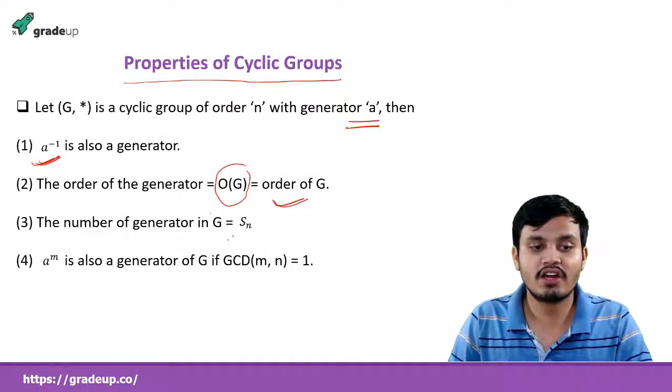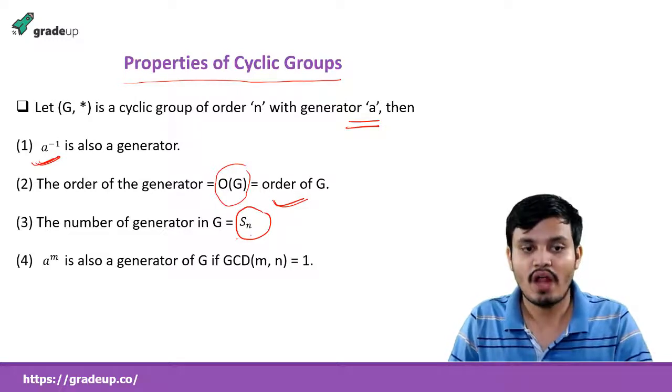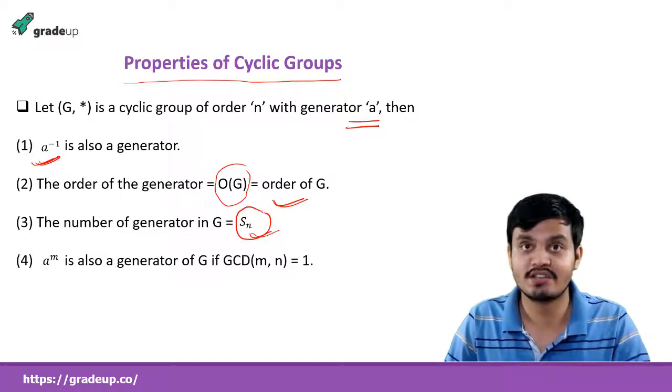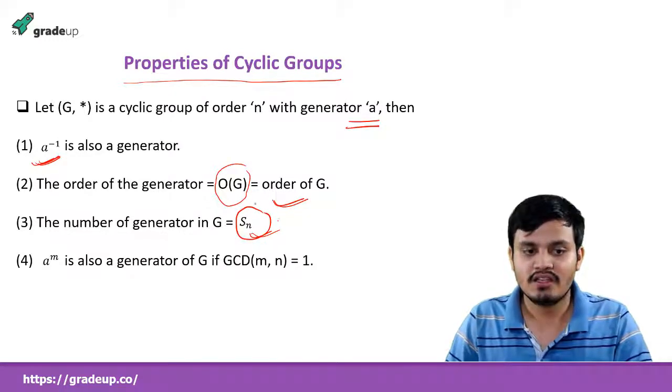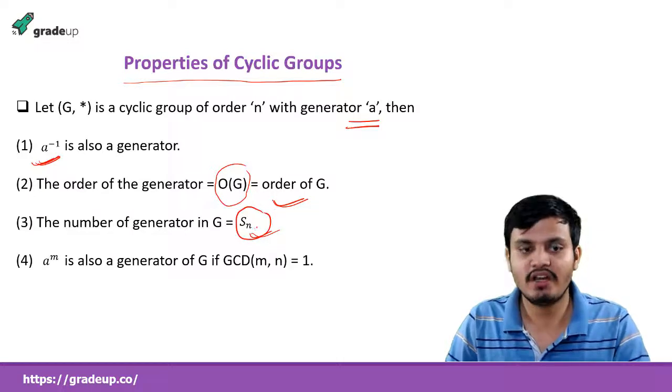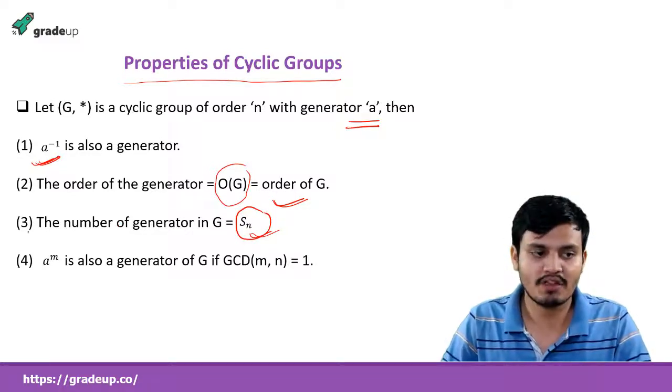The number of generators in G is phi of n, where n is the number of elements in G. And what is phi of n? I told you a few slides back. So phi of n is the count of positive integers less than n that are relatively prime to n. So remember that also. This is important.